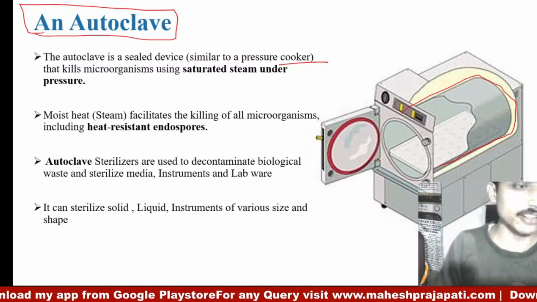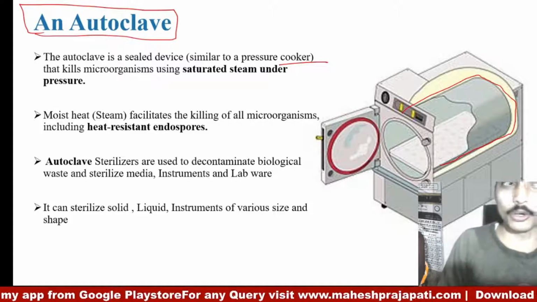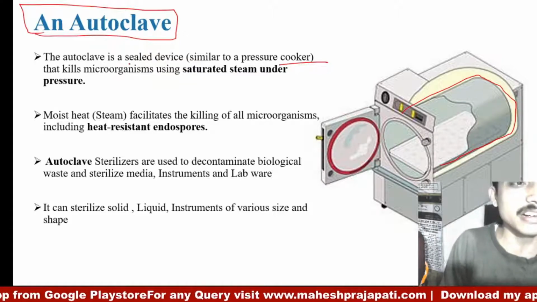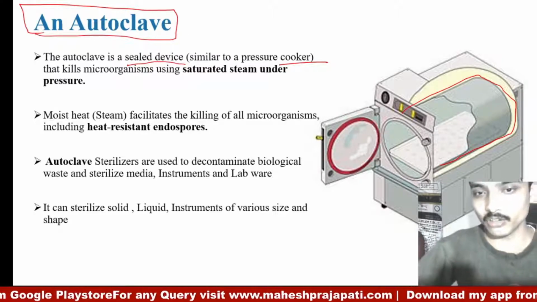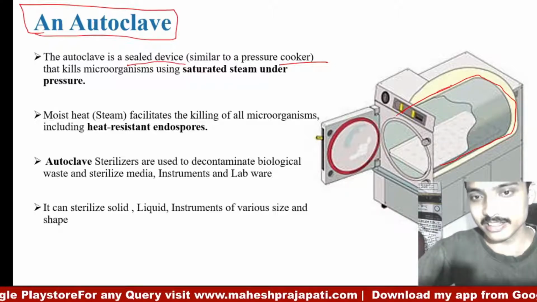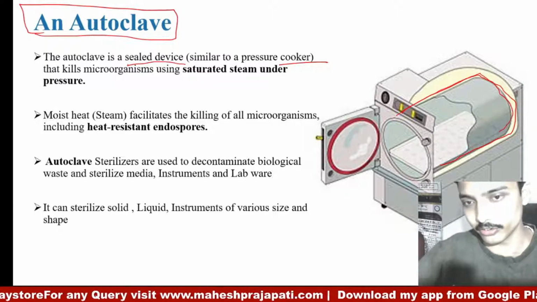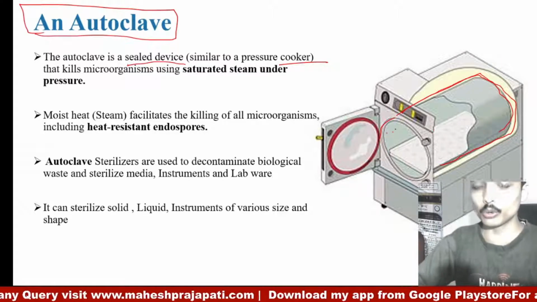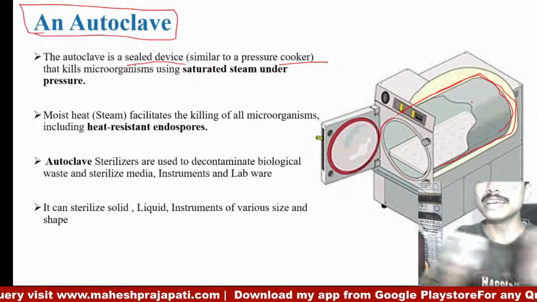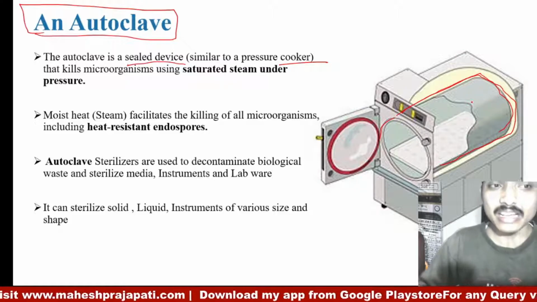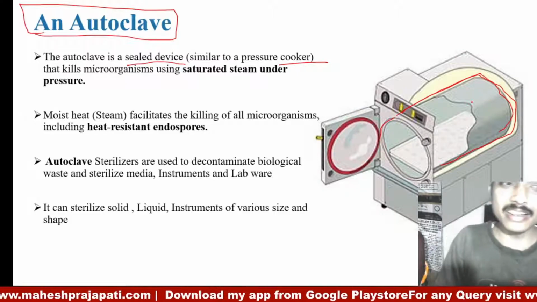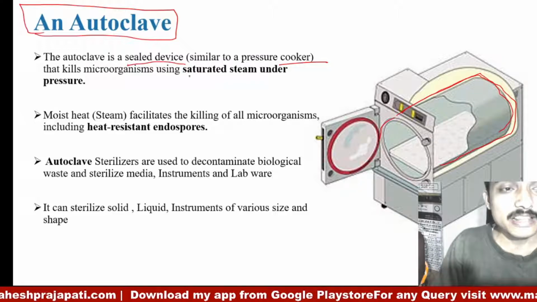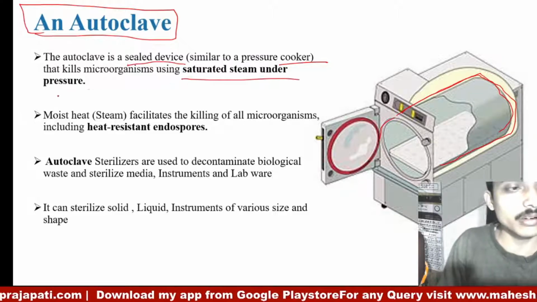So let's read it. An autoclave is basically a sealed device. As you know, it is totally sealed. One jacket is there, and when the door is closed, this chamber becomes totally sealed. Similar to a pressure cooker, it kills the microorganisms using saturated steam under pressure.